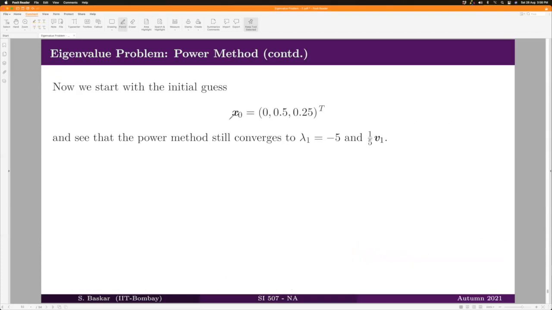This is where I want to emphasize that the first component will not decide where it should converge. Here we have taken x naught to be 0, 0.5, 0.25. You can see that the same x naught does not lead to C1 equal to 0. In this case, C1 is not equal to 0. And therefore, if you use this vector as the initial guess, you can see that your power method still converges to the dominant eigenvalue.